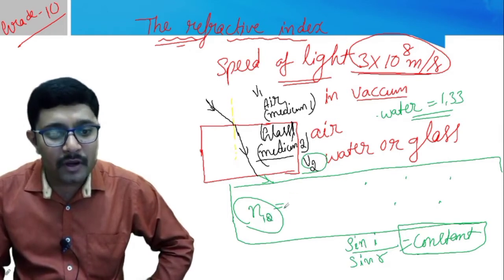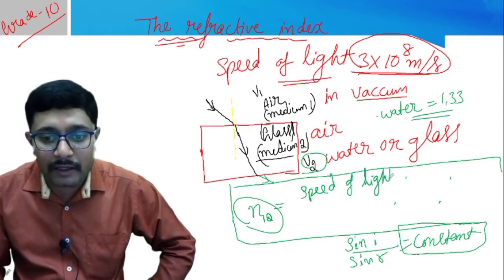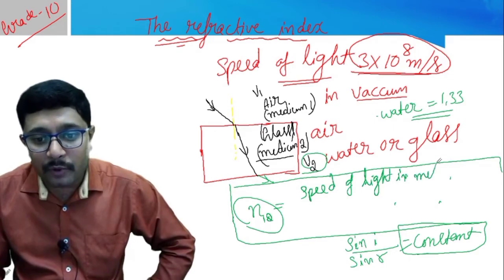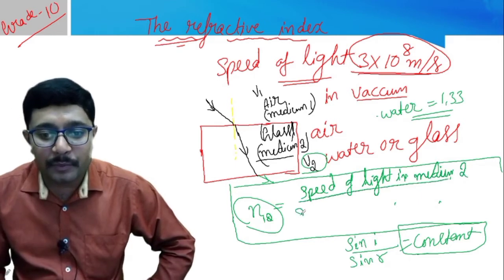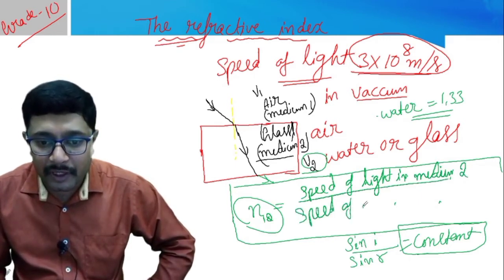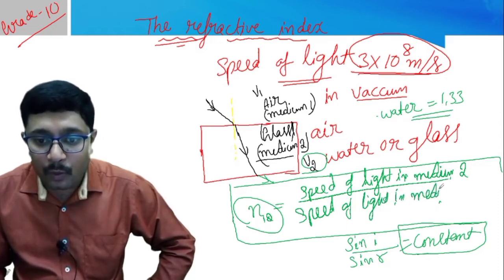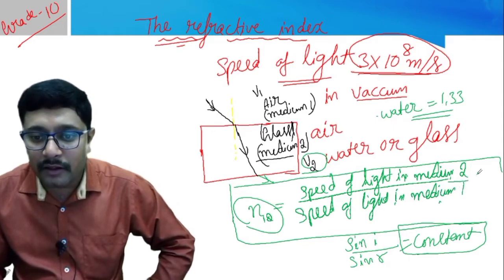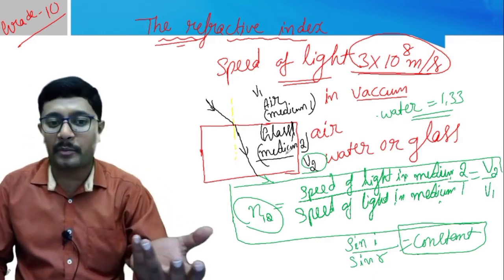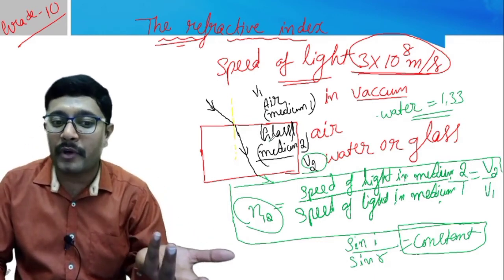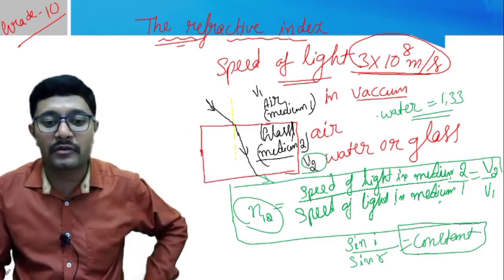Now it is changed. So speed of light in medium 2 and the speed of light in medium 1. Clear? So if you write the formula, this is V2 by V1. So whether it is from rarer to denser medium or from denser to rarer medium, depending on the direction of the light ray, we will use the formula.